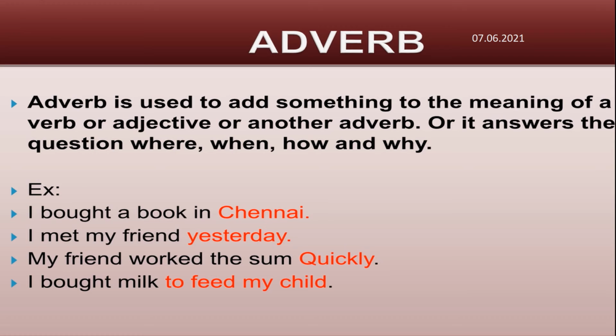Look at the sentences. I bought a book in Chennai. If you put the question where to the verb bought, the answer is Chennai. I met my friend yesterday. Yesterday is the answer to the question when. My friend worked the sum quickly. If you ask how to the verb, the answer is quickly. Where did you buy the book? In Chennai. So an adverb is the answer to the question you ask the verb.